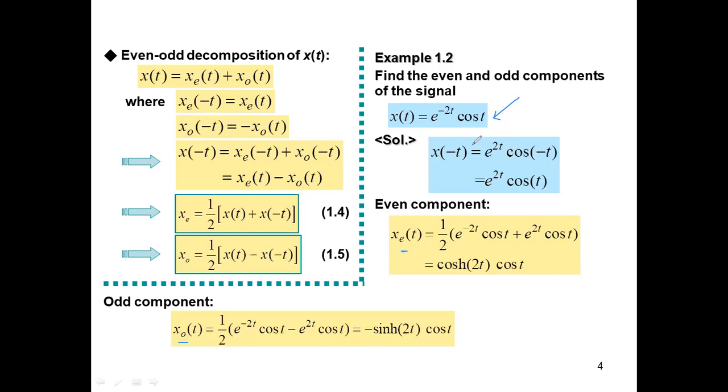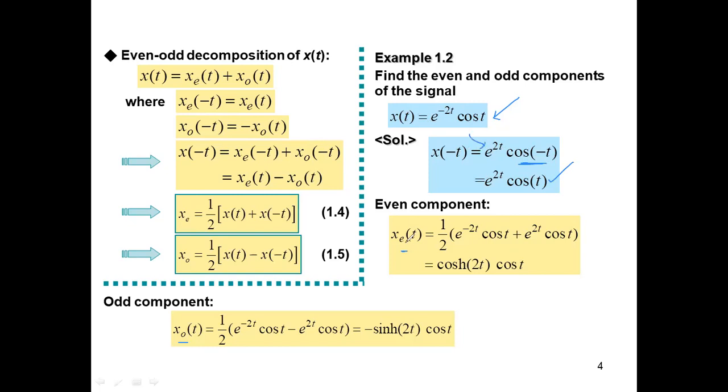Here you can see for this particular example, the author could do it with only mathematical expressions. x of t was drawn, x of minus t; cos of minus t was cos t itself, whereas for e to the power minus t, if I replace t, the minus became a plus.